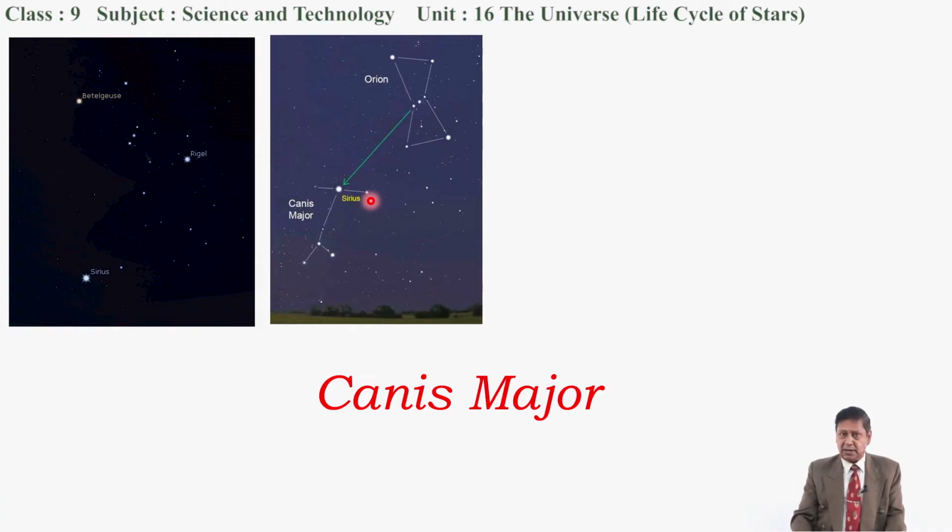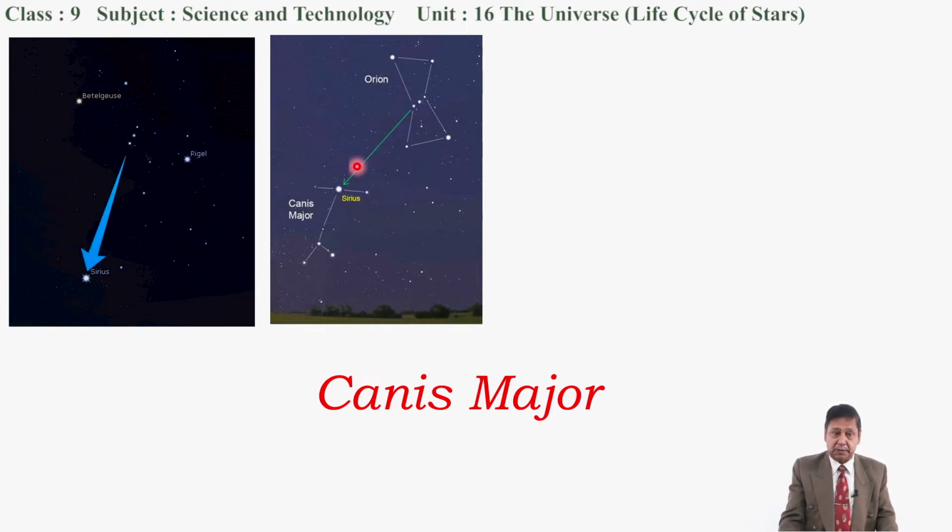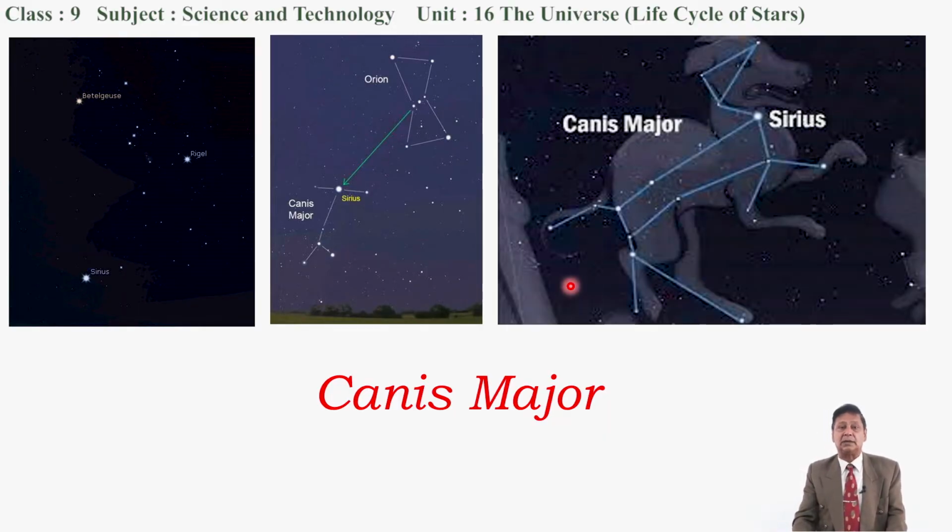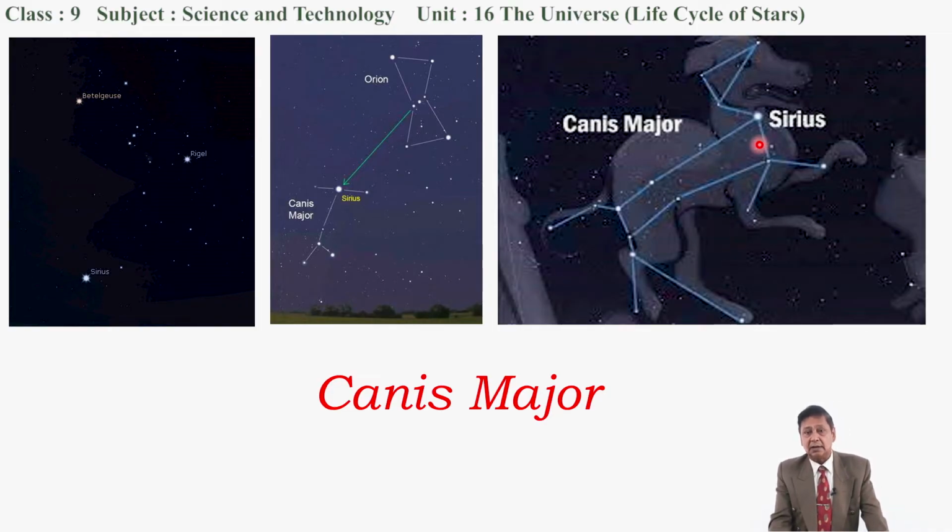And this is a winter star. In winter we'll be able to see Sirius, but it is actually seen clearly from the southern hemisphere. In the late winter evening, we'll be able to see this Sirius. Now look at this another diagram. This is the constellation Canis Major, and it is imagined that this shape is compared with a hunter dog, and its name is taken Canis Major.